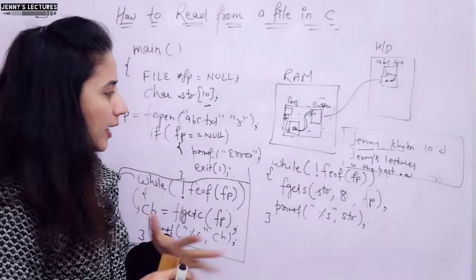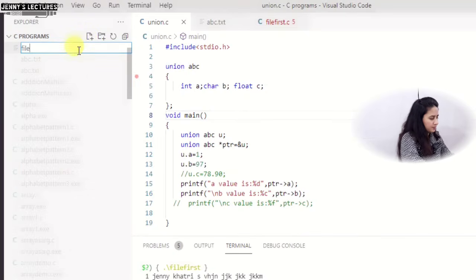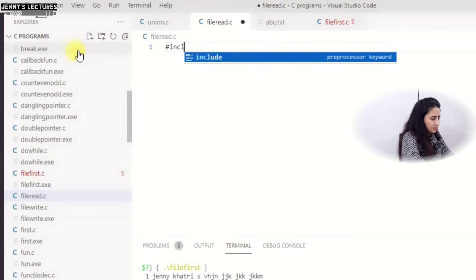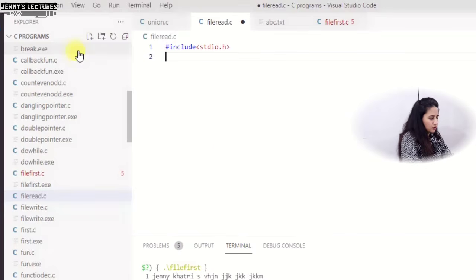So now let me show you the practical of this. Let me create a new file here, file read.c, right? In the main function, what will we write?